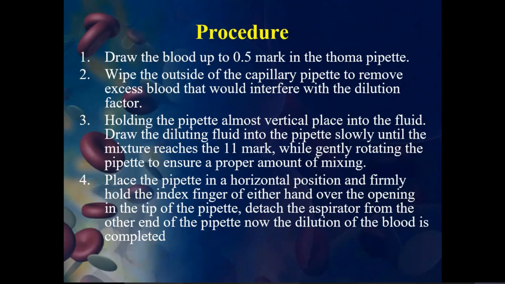Firmly hold the index finger of either hand over the opening of the tip of the pipette and detach the aspirator from the other end of the pipette. Now the dilution of the blood is completed. So that means we have to remove all these parts.